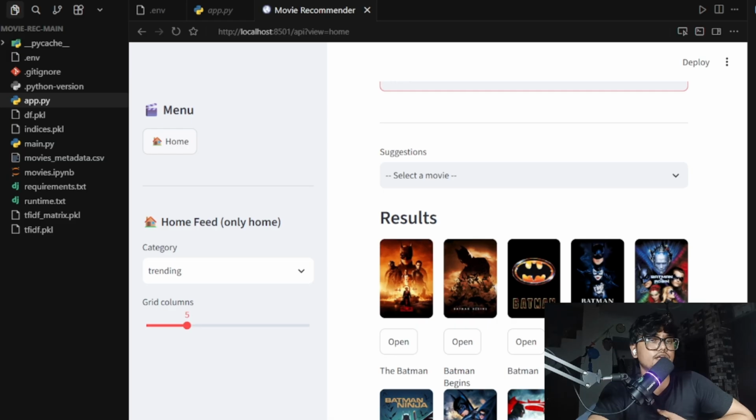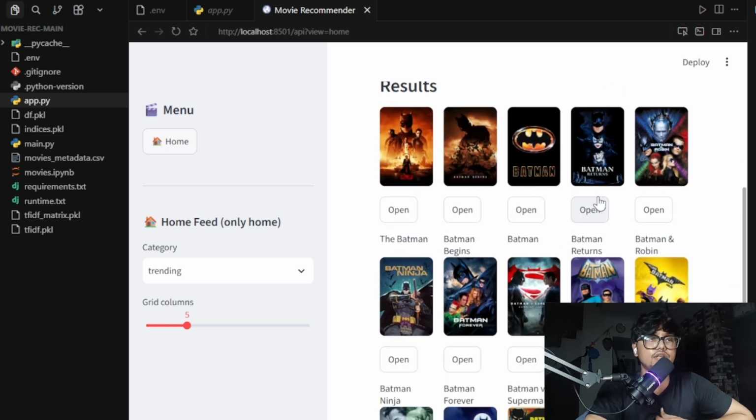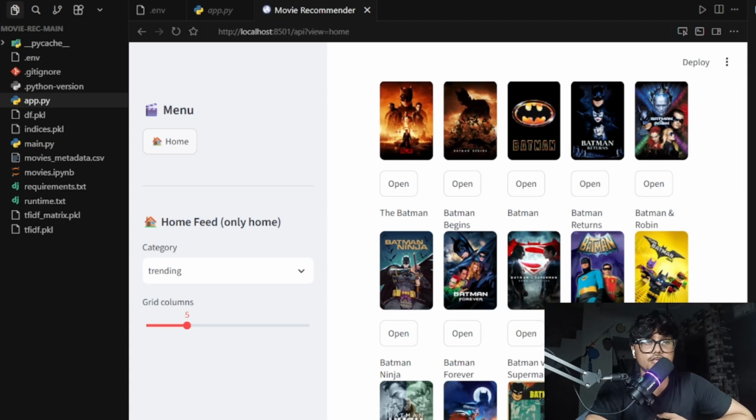What tech stack did I use? I just showcase all of my tech stack. I used Python, pandas, and NumPy, NLTK for text cleaning, scikit-learn for TF-IDF and cosine similarity, FastAPI for the backend, Streamlit for the frontend, TMDB API for live movie data, and Render for API deployment. I didn't deploy this project because I just completed my free tier of Render. There are a couple of things that I still have to do.